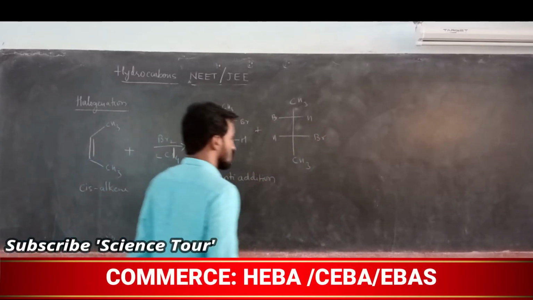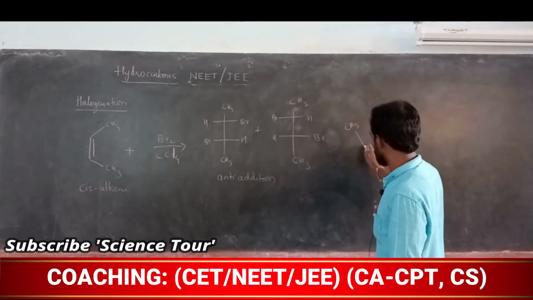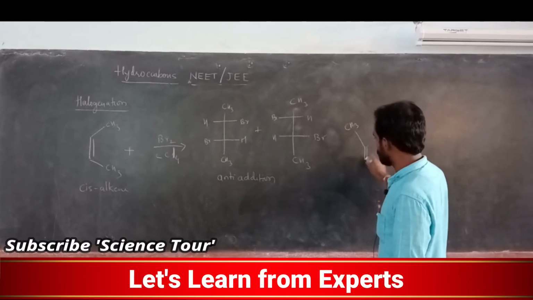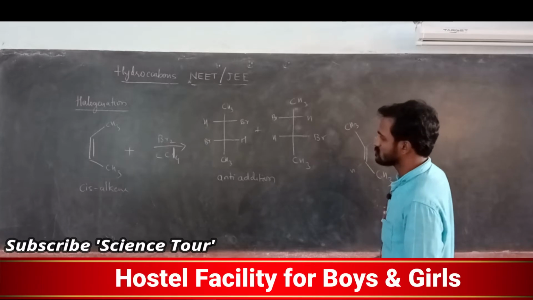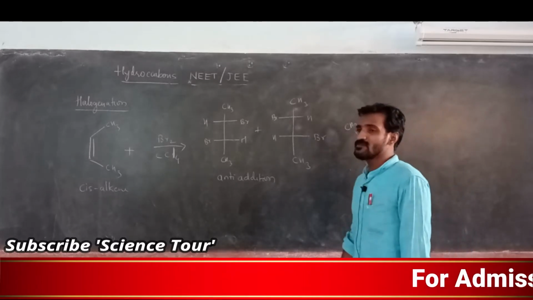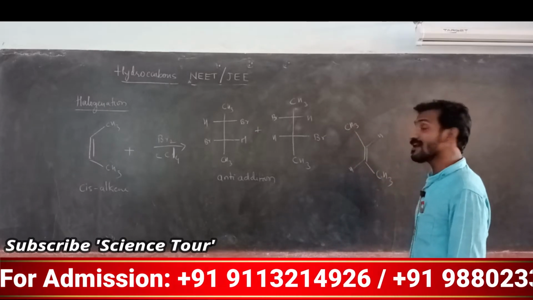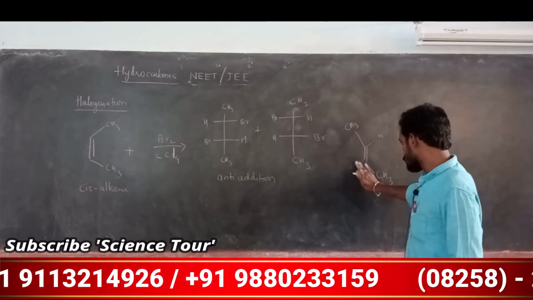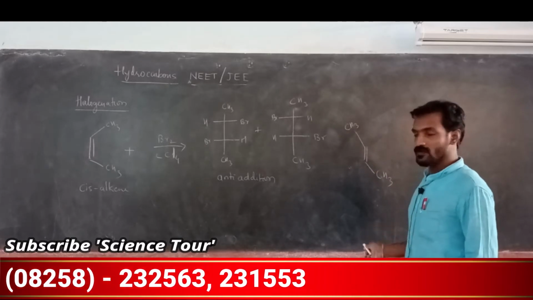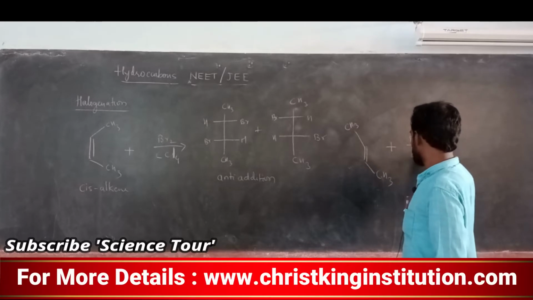Imagine, my dear students, if trans-alkene is used, this is actually trans-alkene. Here H is there, here H is there. I am not writing that one, understood? Just by bond line representation. Most of the times you may get confused by a question like this. Here H is there, here also H is there. Now this is trans. You should know that this is also trans. One is this side, one is this side. Okay, react with bromine in the presence of CCl4.